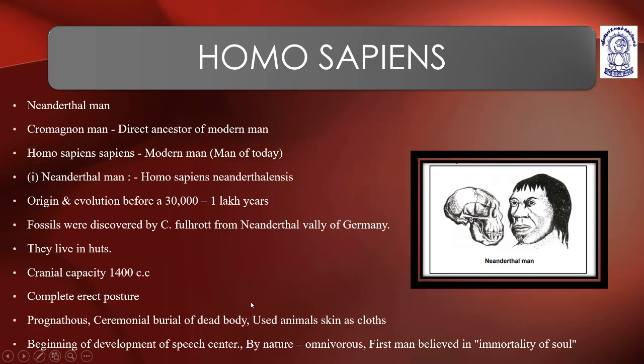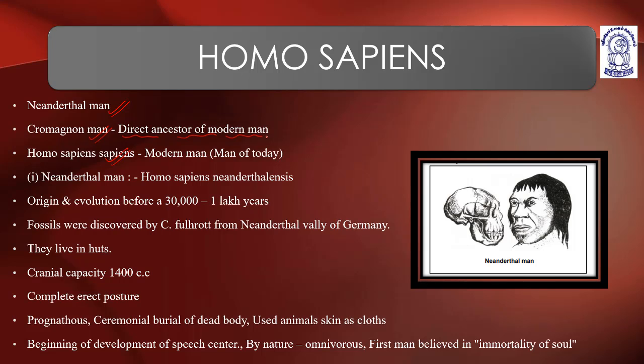Now comes Homo sapiens, the modern man. But in Homo sapiens also, we belong to Homo sapiens sapiens. Homo sapiens includes Neanderthal man, Cro-Magnon man, and Homo sapiens sapiens. Cro-Magnon man is the direct ancestor of modern man. Australopithecus is the direct ancestor of modern ape.